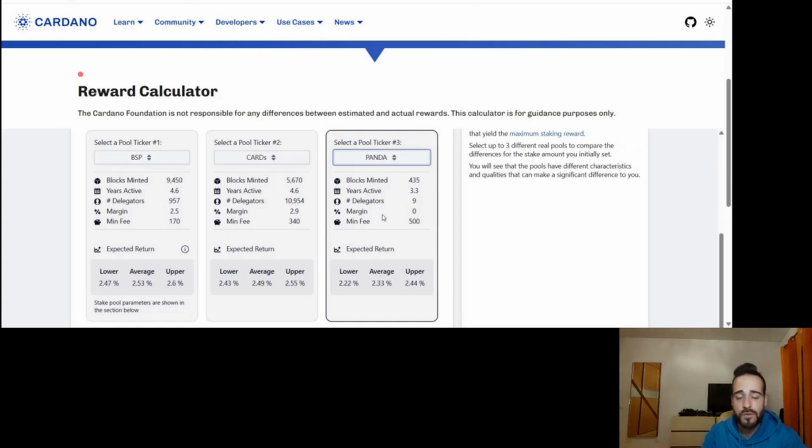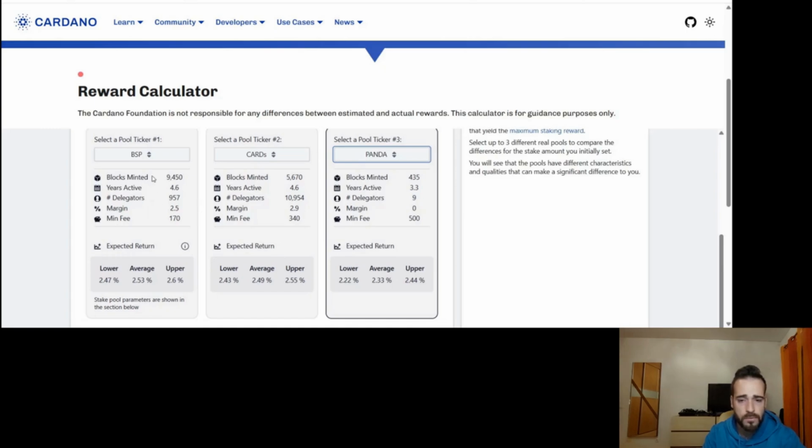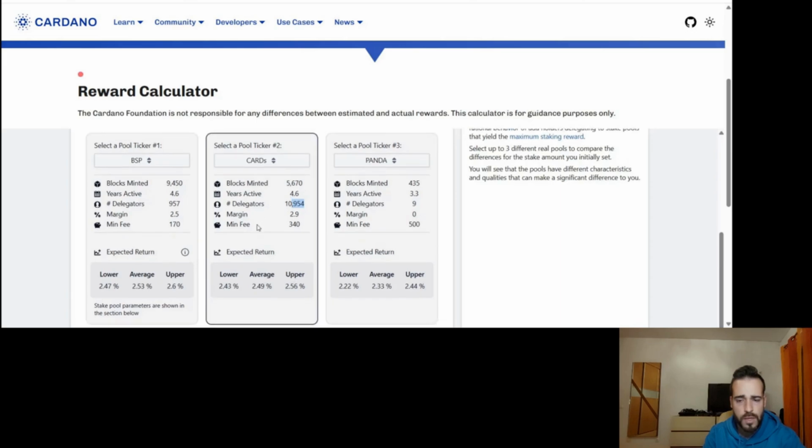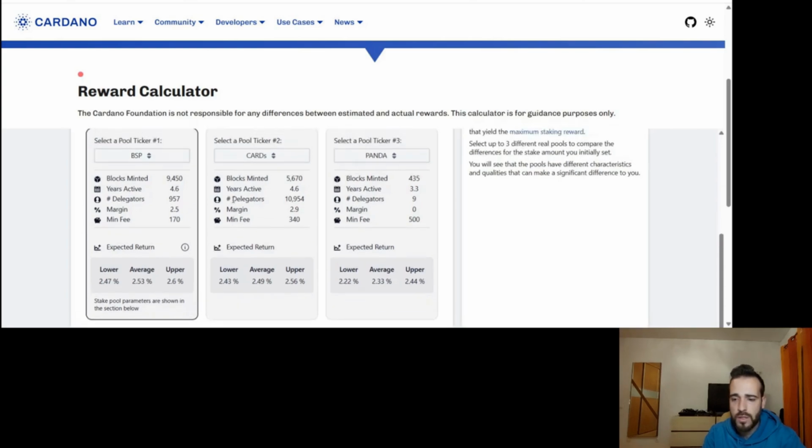Yeah, and we have here 3 pools that we can compare, and here we can see a lot of things, right? We can see how many blocks these pools have minted. So, you know, a lot of blocks minting from these pools. Pretty amazing, I would say. Also interesting to see the difference in delegators. For example, this pool has much more delegators, which is pretty nice, than this one. Interesting. And then you can see other things like the margin, what they are charging for the pool, and the min fee, which is the minimum fee they charge to all stakeholders, all the epochs.